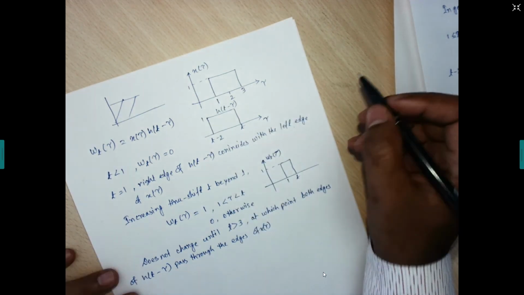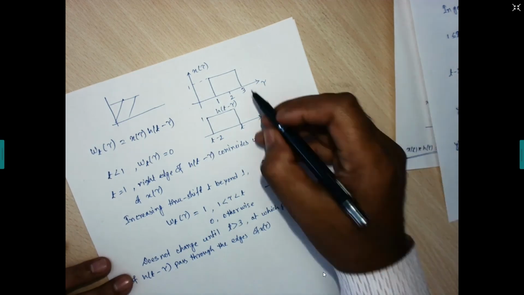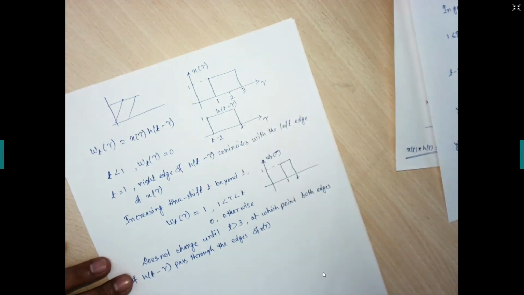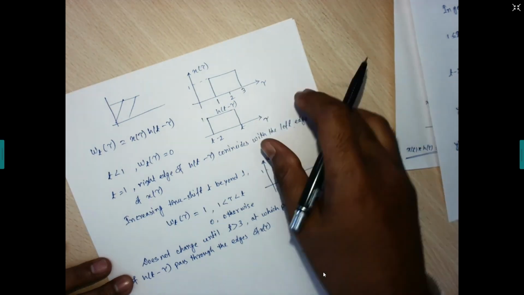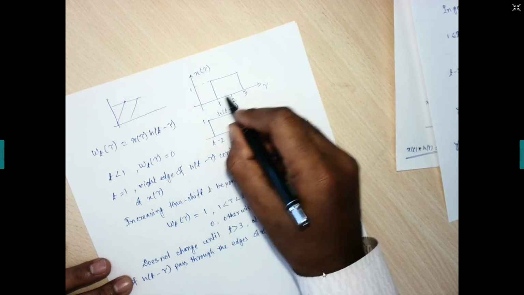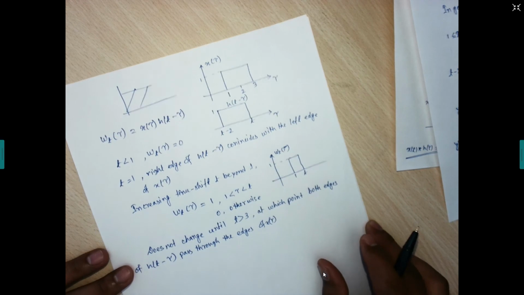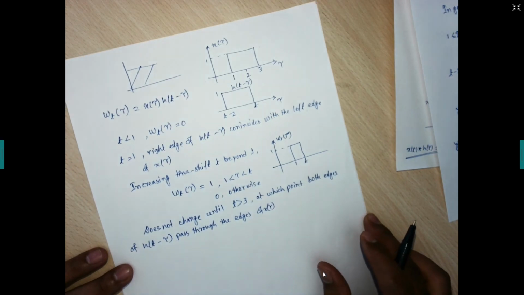If we stay up to 3, we are up to this edge only. But if we go beyond 3, then both edges of h of t minus tau pass through all the edges of x of tau. Clear?